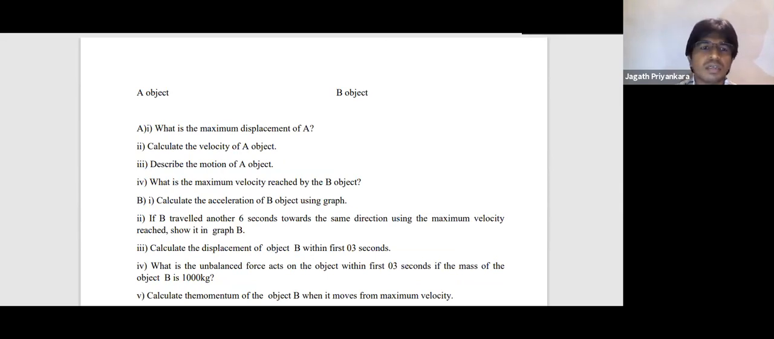2018 Western Province second term essays. So they have given 2 graphs. I'll draw the graph here again because then it's easy, otherwise you will not be able to view the question and the graph both together, right?